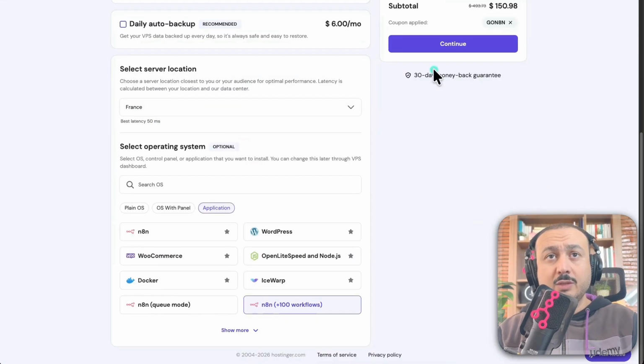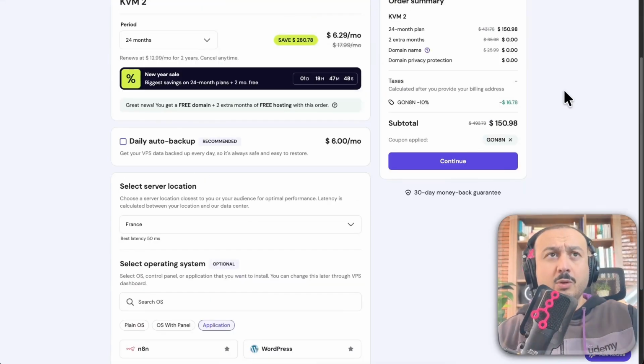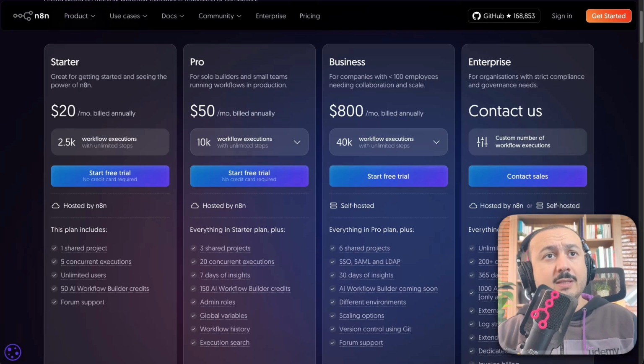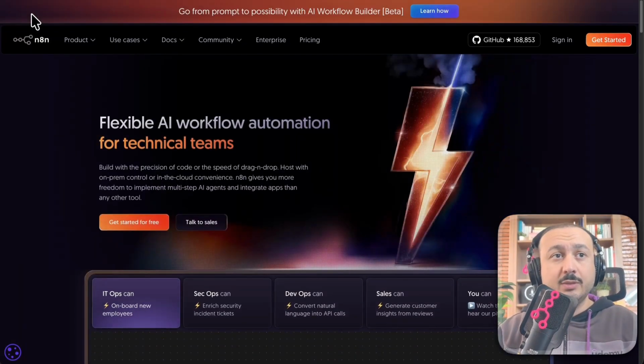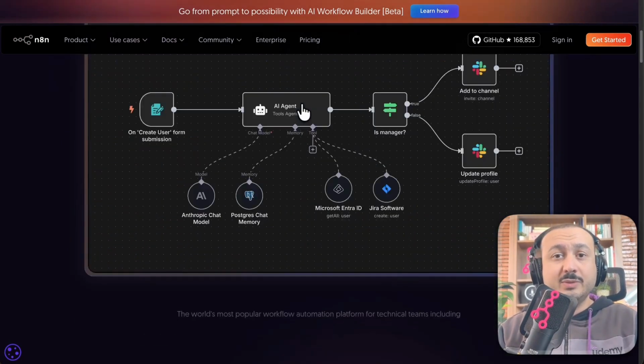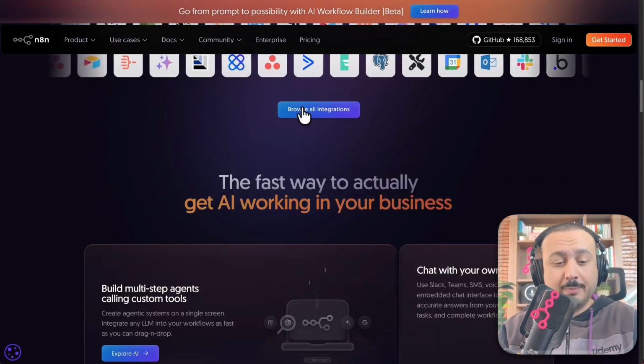Also, don't forget that you have a 30-day money-back guarantee. That's also very important because on the official n8n site, you only get a 14-day trial. So the length of the trial is also very, very important to be able to test and see if it meets your needs or if automation just isn't for you.